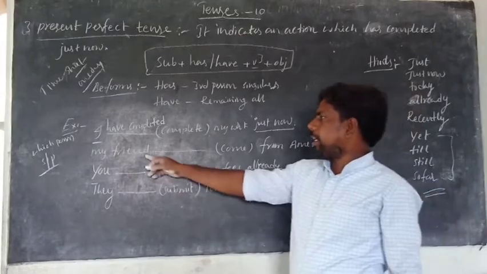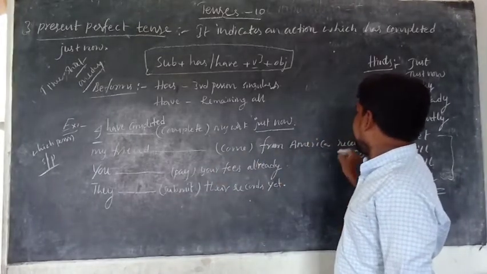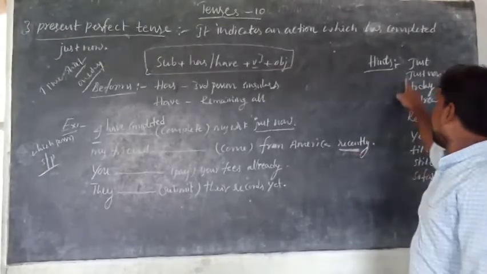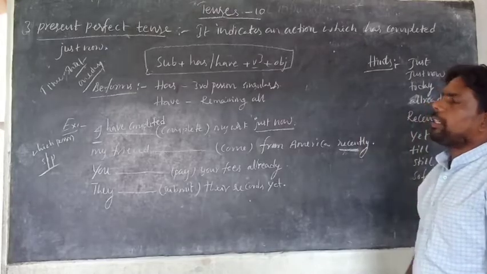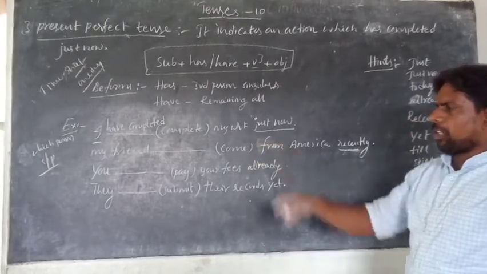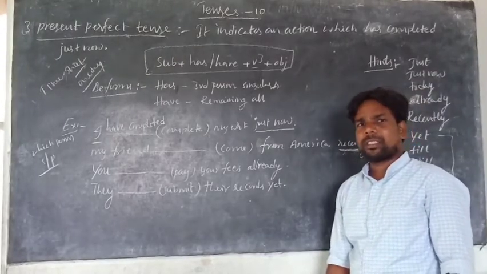Next one: my friend dash come from America recently. Recently is one of the hints of the present perfect tense, so it is present perfect. Ask about your subject, my friend. Which person?